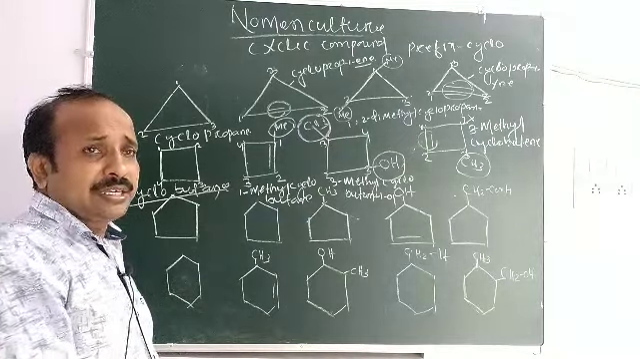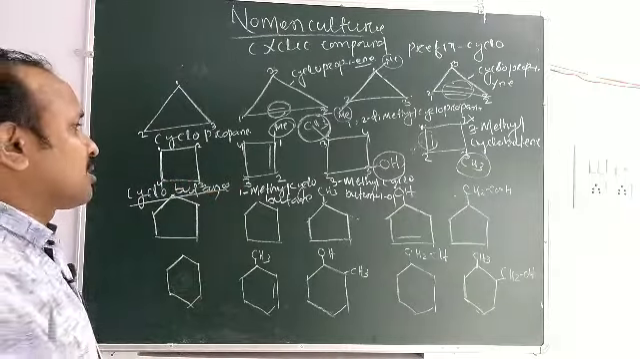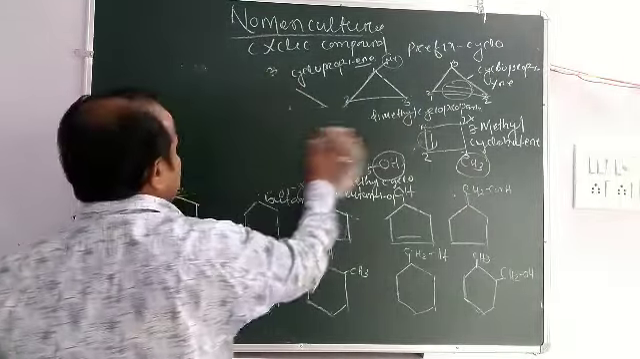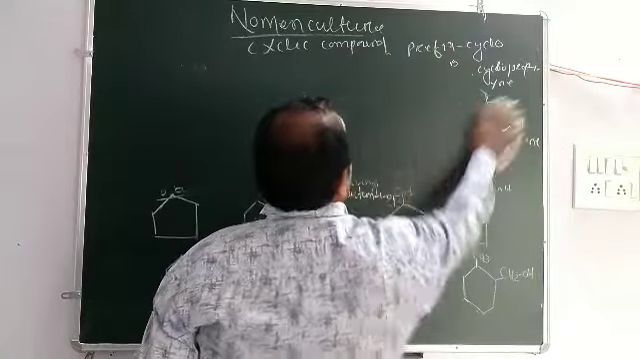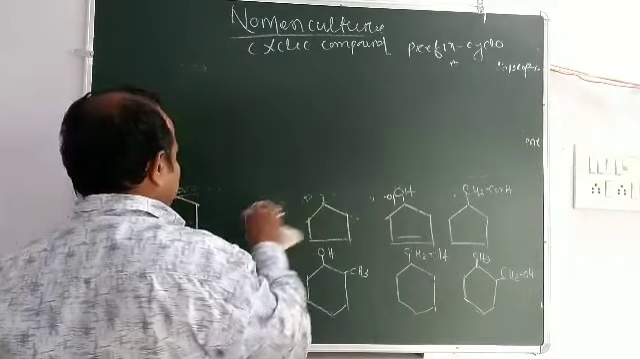This is all about cyclopropane and cyclobutane. Then we go to when the cyclic compound contains 5 carbon atoms.